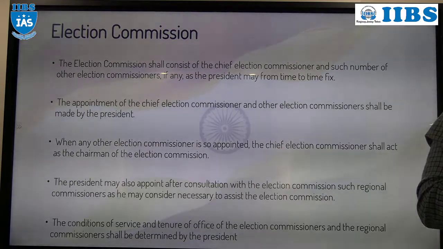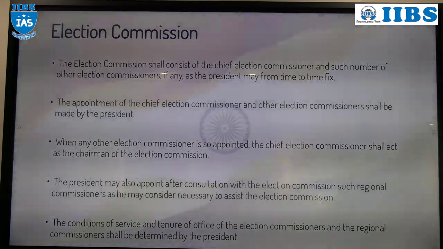Now, who will conduct the election? At Parliament level, we have two houses, Lok Sabha and Rajya Sabha. At state level also, some states are unicameral, that means they have only one house, the Vidhan Sabha or Assembly.